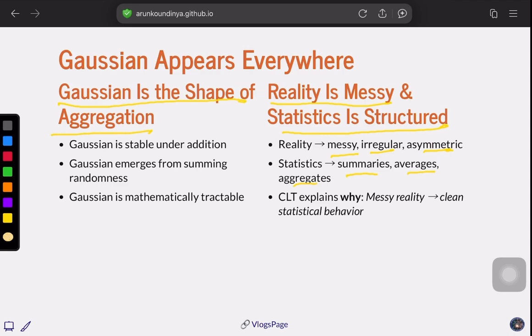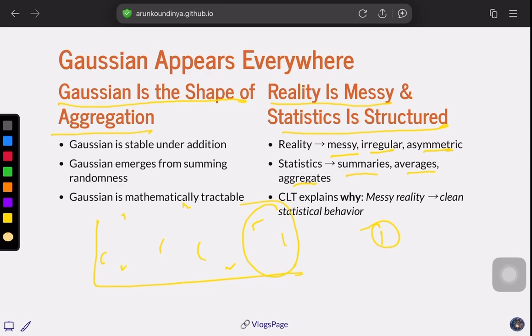I'll give an example. Say you have a large dataset, so many points like this, and we have very high outliers. The moment we take statistical averages, we are representing all this behavior with one number, right? So we are trying to reduce the huge noise to one number, and assume we have taken multiple samples.